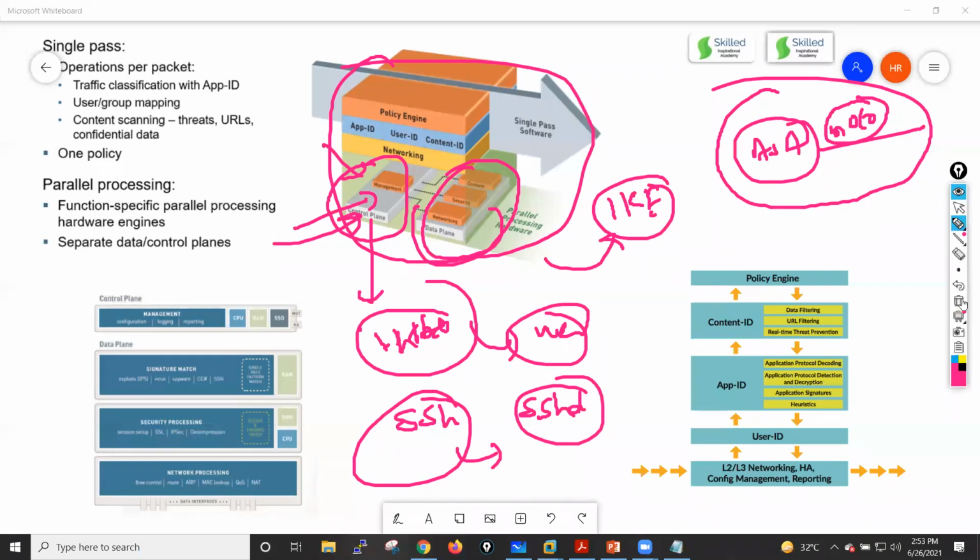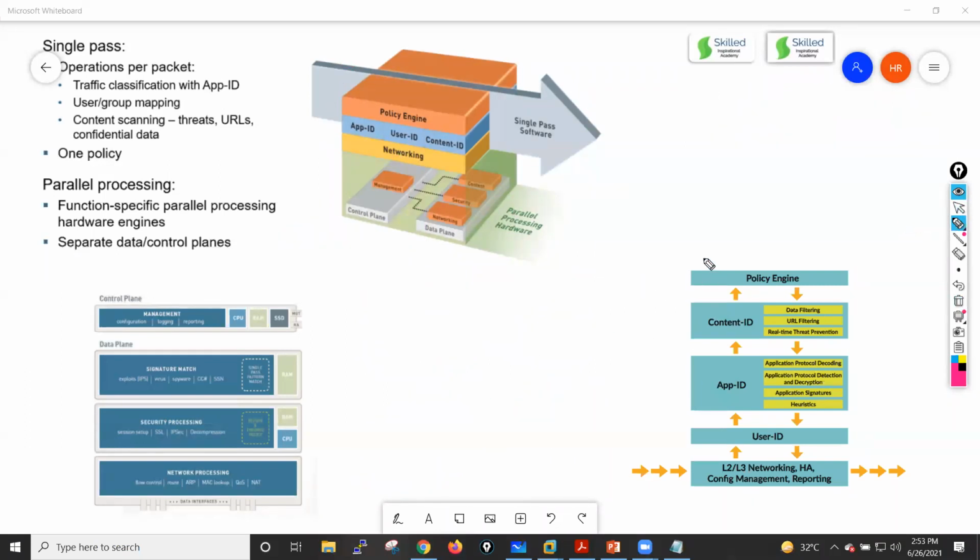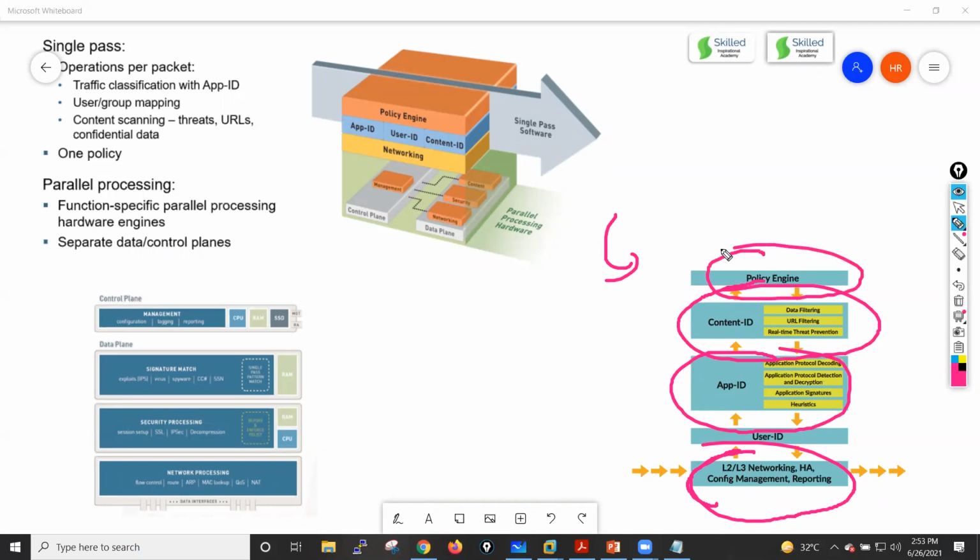Okay. And this is a single pass software architecture. Palo Alto sends the packet for networking, then user ID, then app ID, then content ID, then the policy engine. Maybe you will get a little confused when I explain the packet flow. These are the different engines, guys, and these engines process the packet when they receive it. Maybe the packet first reaches some other engine, so that order may change. Okay. But this is how things work inside your Palo Alto box.